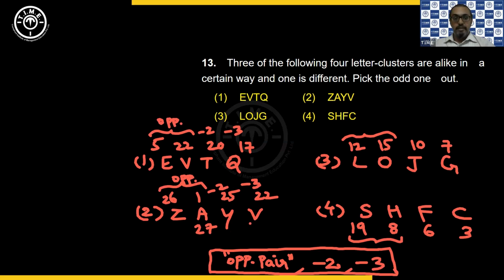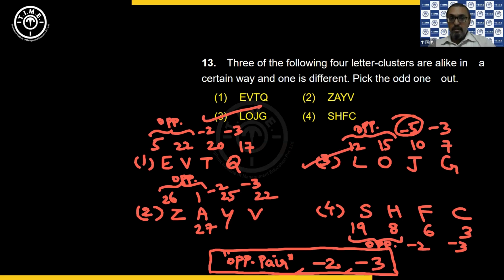and then -2, -3. Now, if you check the third option, here also I'm getting opposite pair, no doubt. But here I'm getting -5, -3. Correct? But in the fourth option, again, you are getting -2, -3 along with the opposite. So, except for the third option, all the remaining have the same concept: the first two are opposite pairs, and then you have -2 and -3. Correct? So that's the logic, and the third option is the answer.